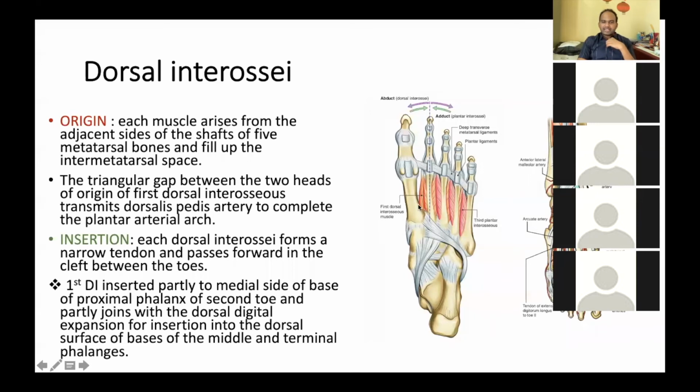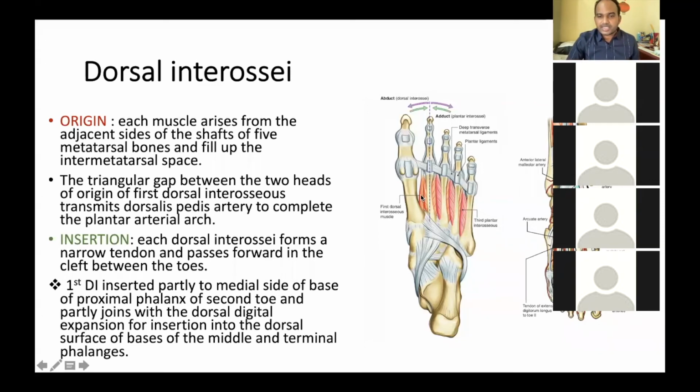Now, this intermetatarsal space is filled by what? Dorsal interosseous muscle. So the dorsal interosseous muscles fill the spaces between two metatarsal bones, and that space is called the intermetatarsal space. So each muscle will take origin from the adjacent sides of the shafts of the metatarsal bones and fill up the intermetatarsal spaces.